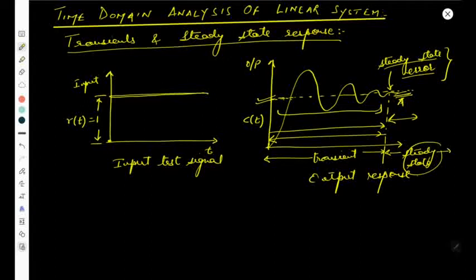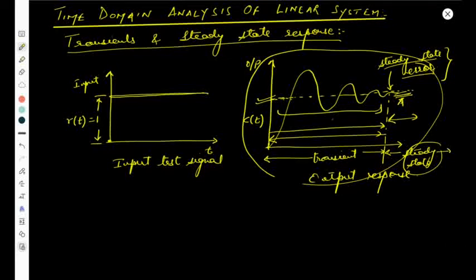Okay, so thus the time response of a control system, जो पूरा time response है, this is the whole output response of the control system. Okay, this is simply divided into two parts mainly. First of all, we call it as a transient response, and second we call it as a steady state response. And you can see in these two figures the input signal and the output signal is given on your screen.